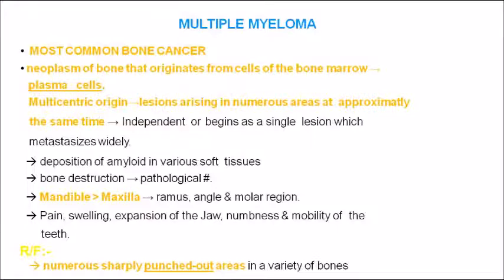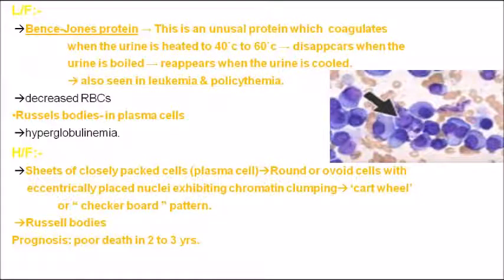Radiographically there are numerous sharply punched out areas. In multiple myeloma, if you take a radiograph of the head and neck region, you can see multiple punched out areas of the jaw. The laboratory findings are very important in multiple myeloma. The main important finding is Bence-Jones proteins, which are seen in the urine of individuals affected by multiple myeloma.